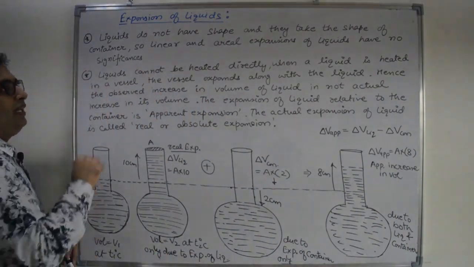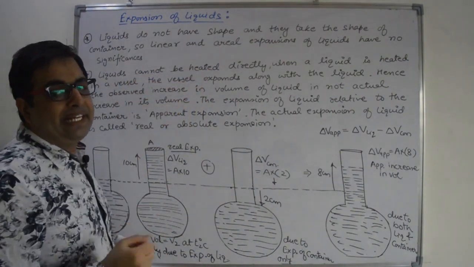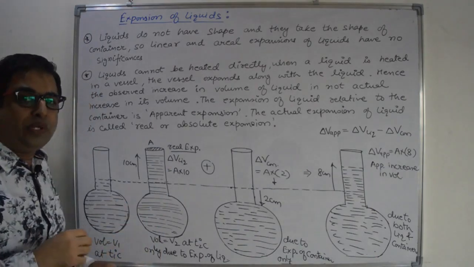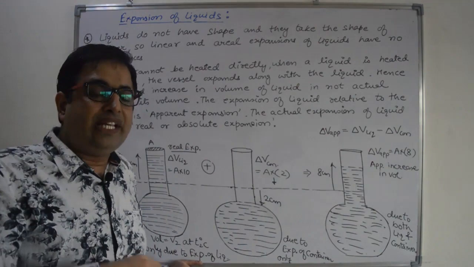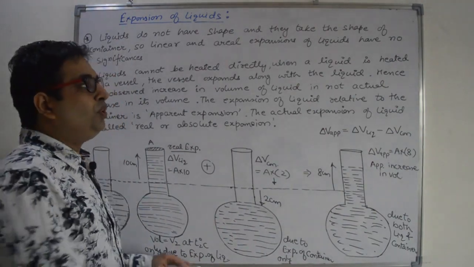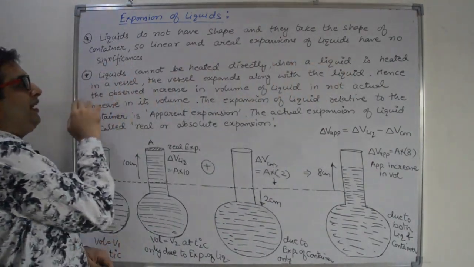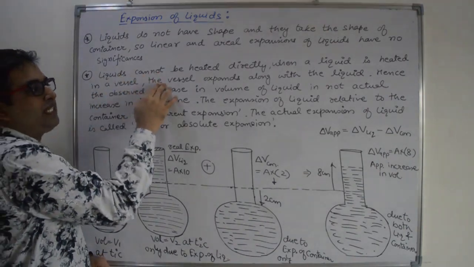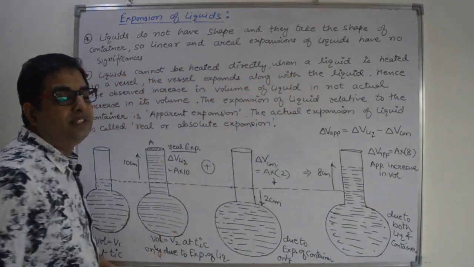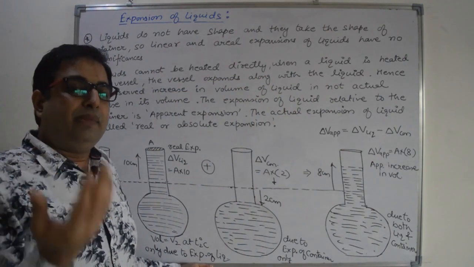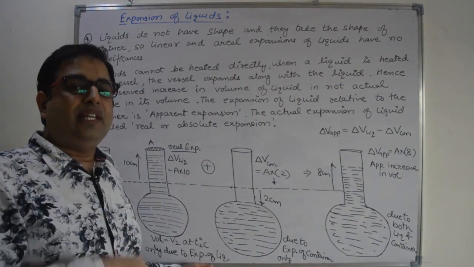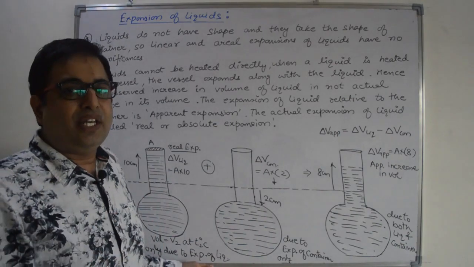Second limitation, liquids cannot be heated directly, right? Whenever you want to increase the temperature of the liquid, you have to put that liquid in some container. So liquid is heated in a vessel and the vessel expands along with the liquid. So when you try to increase the temperature of the liquid, simultaneously there will be an increment in the temperature of the container or vessel also.